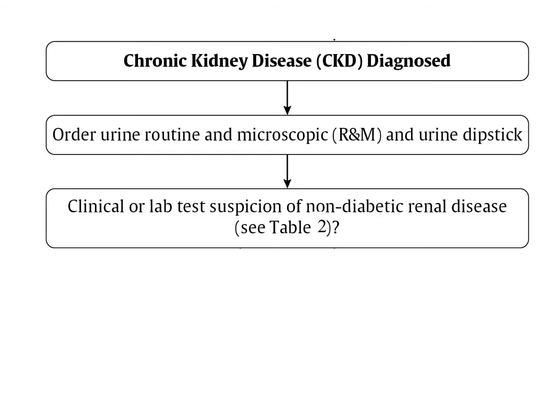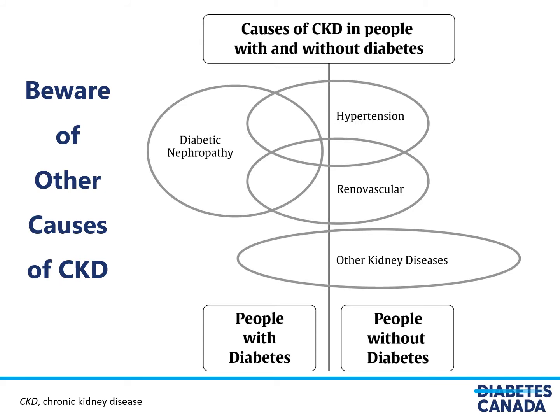Now, after chronic kidney disease has been diagnosed, it would be relevant to order urine routine R&M and a urine dipstick. And the rationale there is to see whether there is any lab test suspicion of non-diabetic renal disease. So we need to be aware of the possibility of non-diabetes related causes of CKD, because as shown in this Venn diagram, people with diabetes can also develop CKD for other reasons, such as hypertension, renal vascular disease, or other kidney diseases.